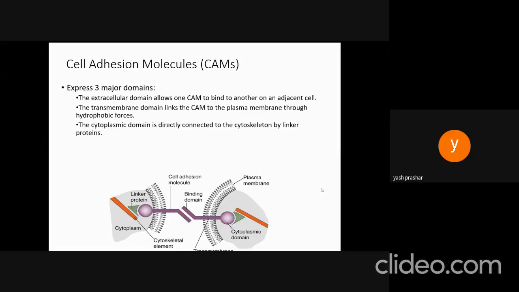In the diagram, we can clearly see how the extracellular domain binds one cell to the other, the transmembrane domain links the molecule to the plasma membrane, and the cytoplasmic domain connects to the cytoskeleton.